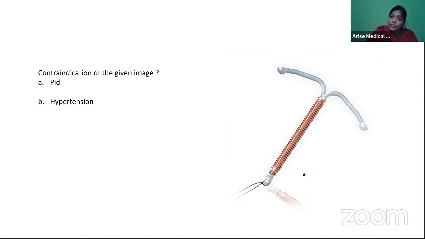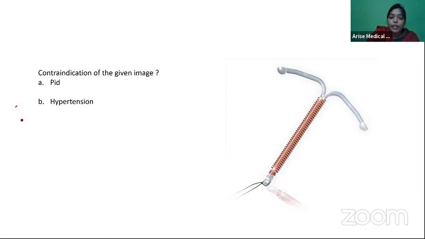Another contraceptive question. What is this? So it's a copper T. Contraindication for copper T insertion. I don't remember all the options, but definitely the answer the students told was absolutely correct. The contraindication for copper T is PID. Any intrauterine problems, you won't insert a copper T. So contraindication for copper T is PID, absolutely correct.